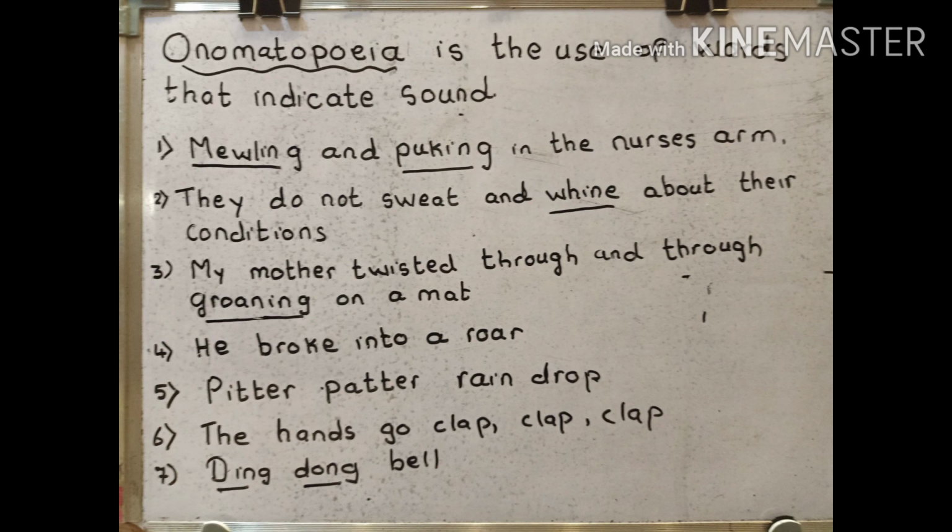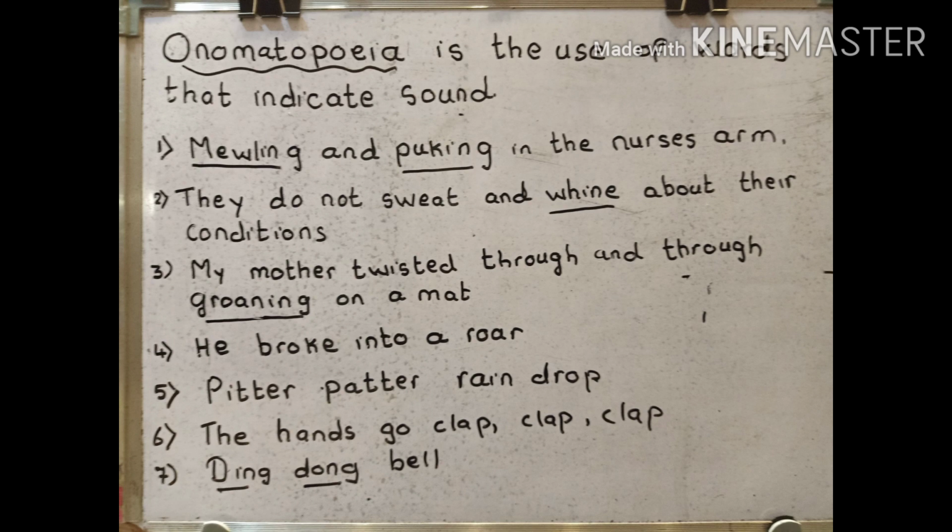Mewling and puking in the nurse's arm. Now, mewling is the word indicating crying, and puking, I told you, is the word that indicates vomiting or the sound of vomiting, right? So it's an example of onomatopoeia.